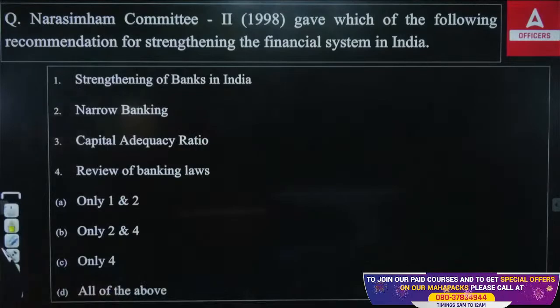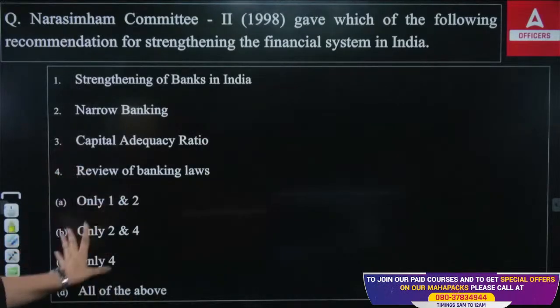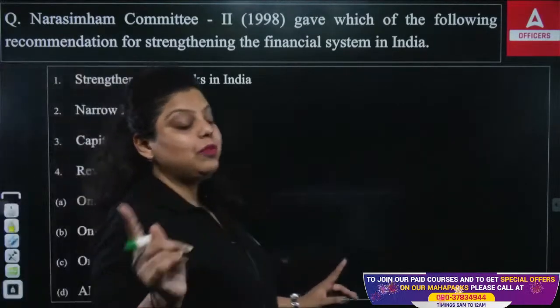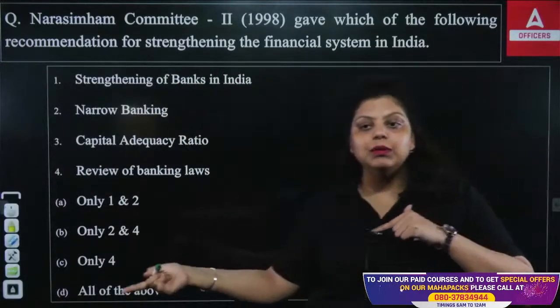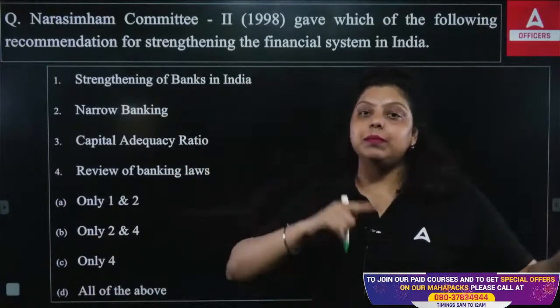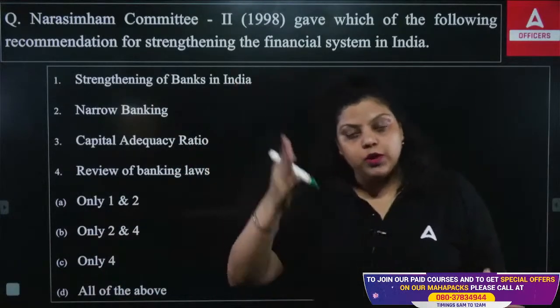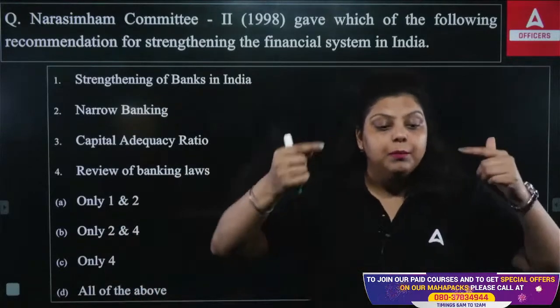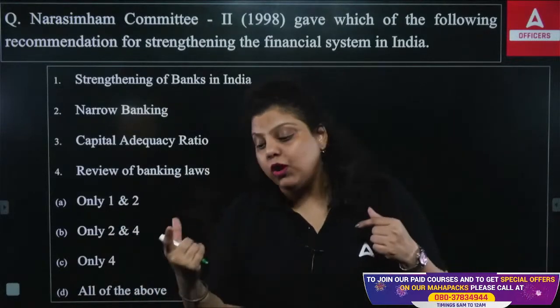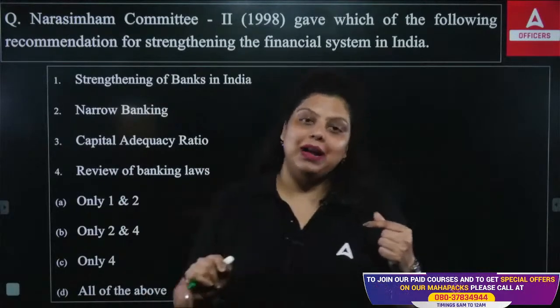Out of that you have to tell which recommendation the Narasimham Committee has given. Also, one way of asking a question on the same topic will be: the Narasimham Committee gave recommendations on which sector? So we know the Narasimham Committee gave recommendations on financial sector reform, but the financial sector reform was for which particular sector? It was for the banking sector.